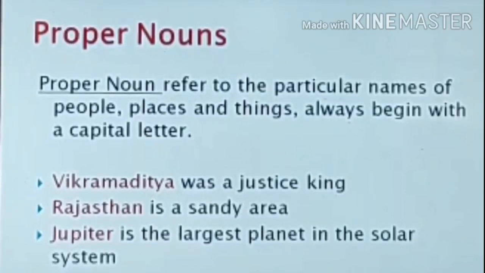There are more sandy places in our world like Libya, Arabia, Iran, but only Rajasthan is particularized in this sentence. Jupiter is the largest planet in the solar system. Among all the planets in the solar system, only Jupiter is the largest planet.